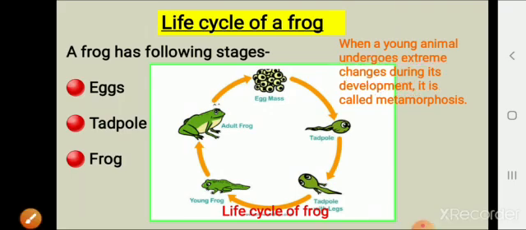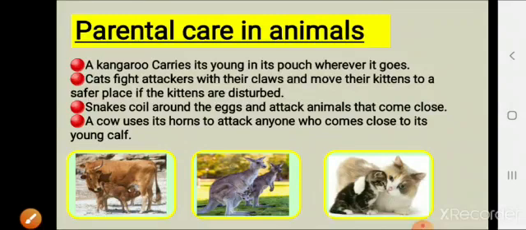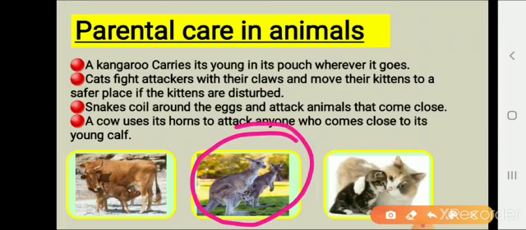Okay, now let's know about parental care in animals. Like our parents, animals also nurture and care for their eggs and babies. A kangaroo carries its young in its pouch wherever it goes.